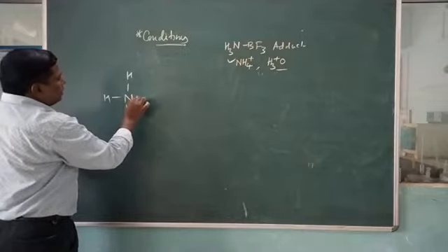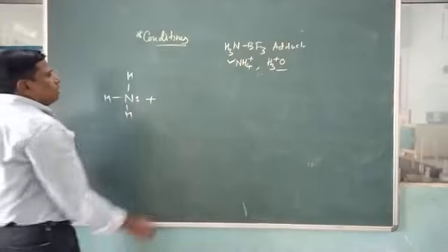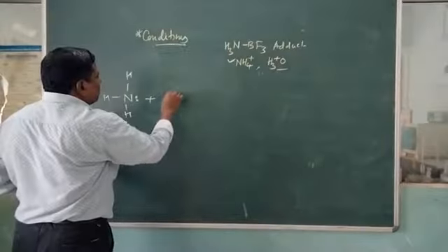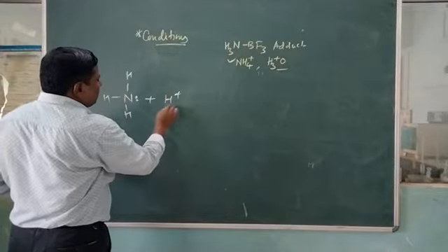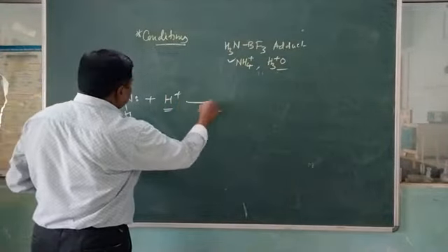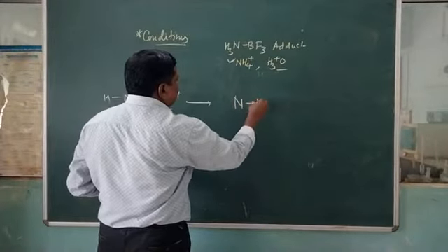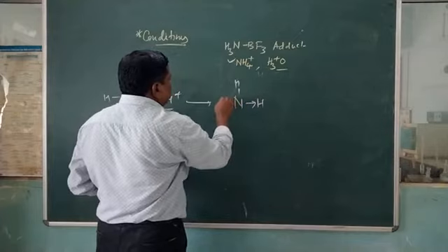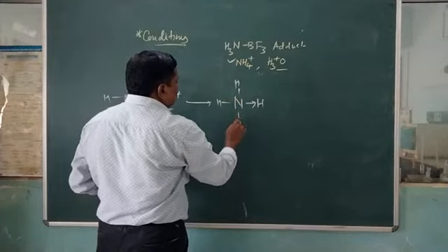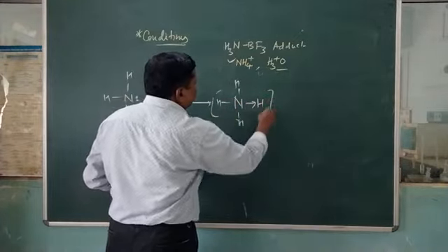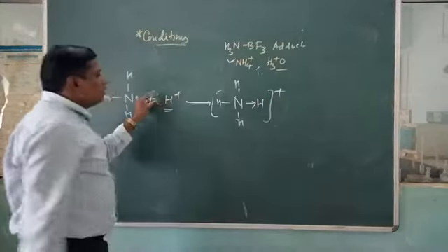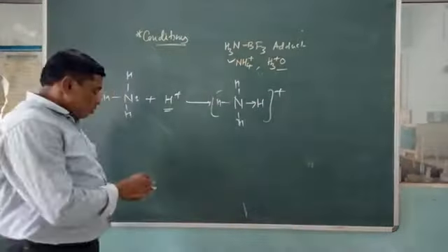Now we should take the lone pair of electrons, plus. Again, H plus can be taken. When you have taken H plus, it has no electron, a vacant orbital, and therefore you should take NH, again H here, H here, and again H here. Now in this way a plus charge will be on this whole molecule.